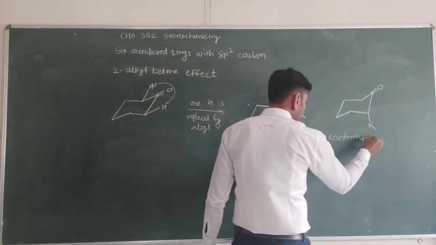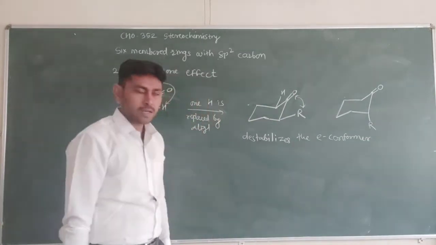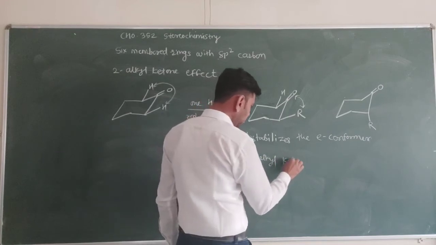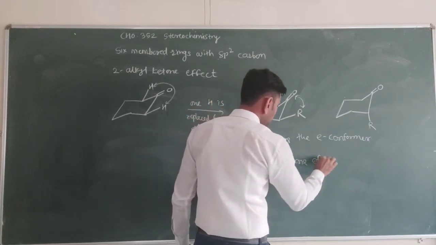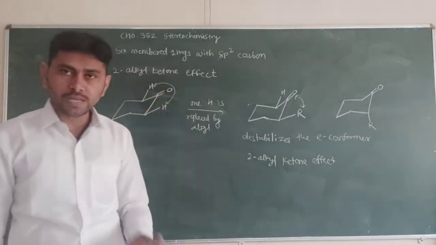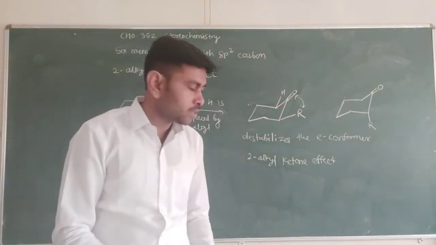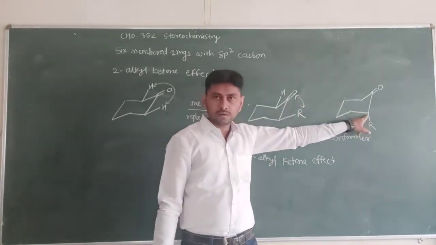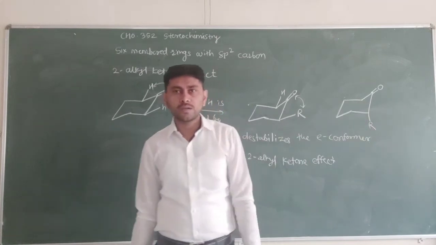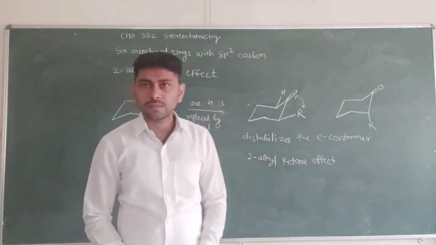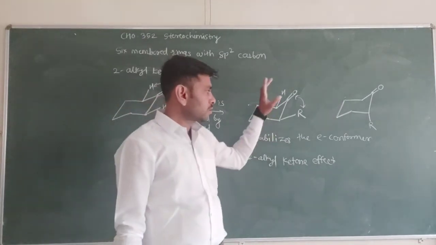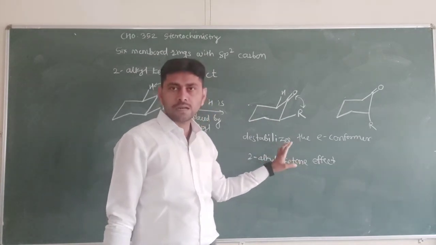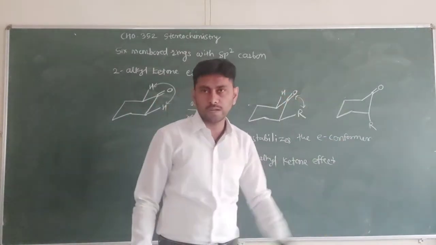This is known as the 2-alkyl ketone effect, in which the conformer with the R group in the axial position is more stable than with the R group in the equatorial position. So the E conformer is less stable in comparison with the A, axial conformer. This is due to the 2-alkyl ketone effect.